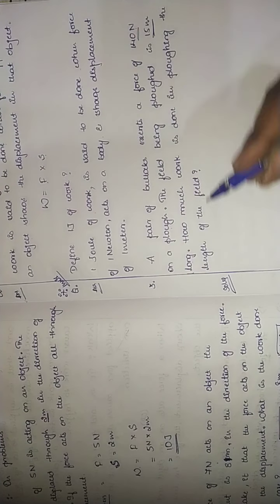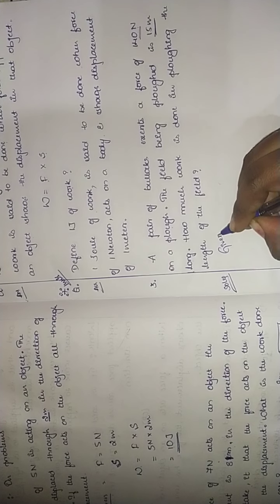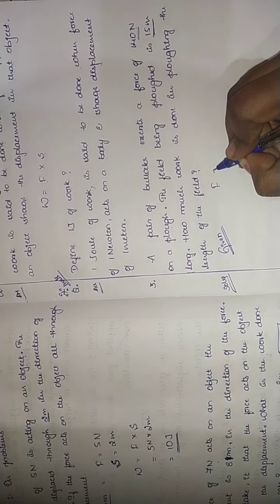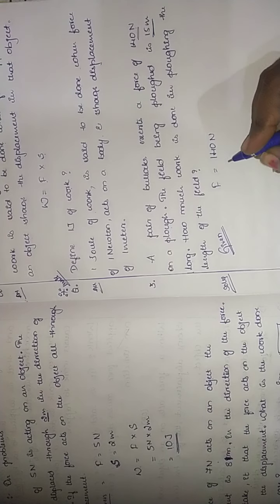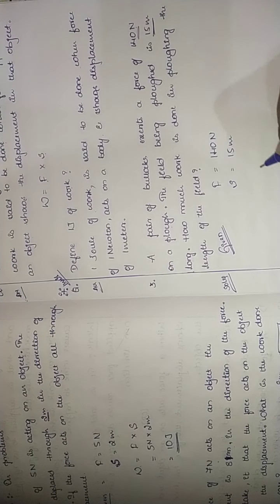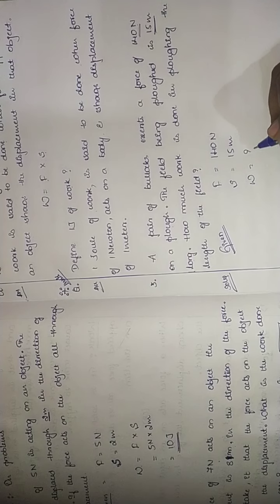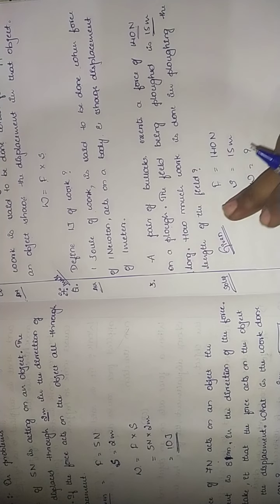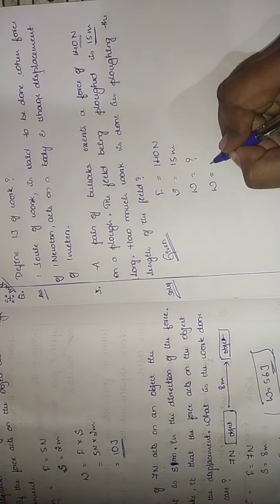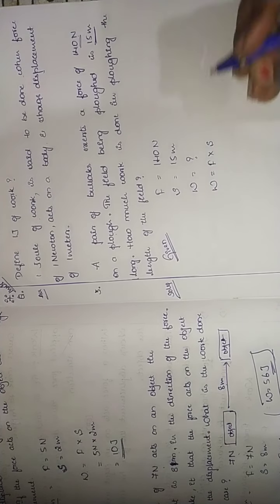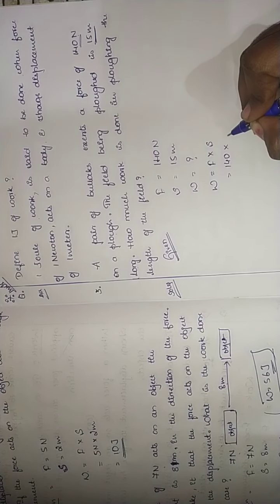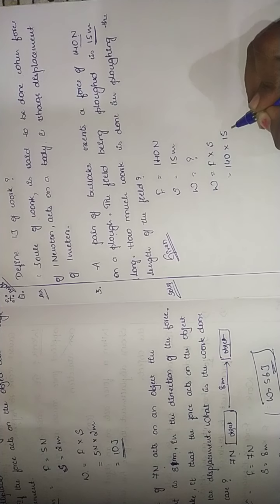So let us try to solve this. It is given that force is equal to 140 Newton and S is equal to 15 meter, and W is what we need to find out. So we have the formula, that is W is equal to F into S. So that is 140 Newton into displacement 15 meter.